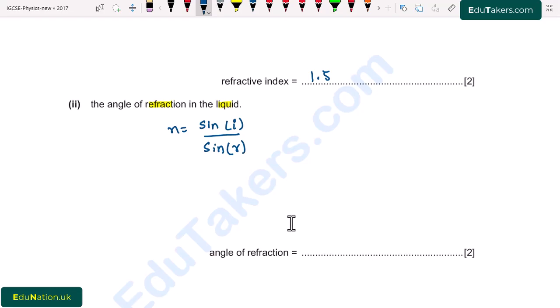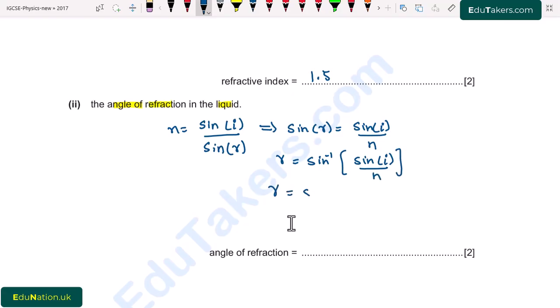Here we have to find out the angle of refraction. It will be sin r is equal to sin i over n, and r is equal to sin inverse of sin i over n.